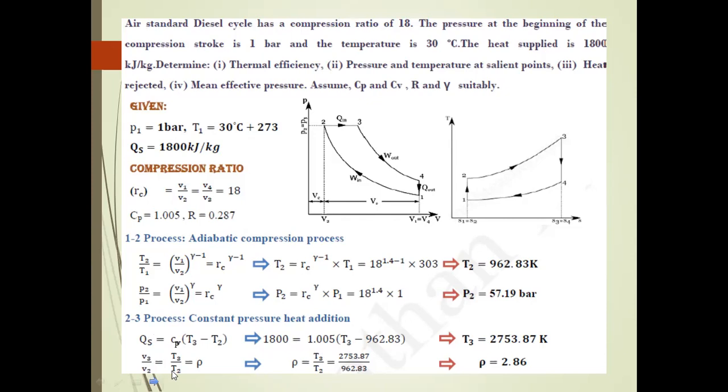The T3 value is 2753.87 Kelvin. After that, we find V3 by V2 is equal to T3 by T2, which is equal to rho, the cutoff ratio. The cutoff ratio is equal to T3 by T2. You know the T3 temperature and the T2 temperature. Based upon this T3 by T2, you find the cutoff ratio is 2.86. The cutoff occurs at point 3.